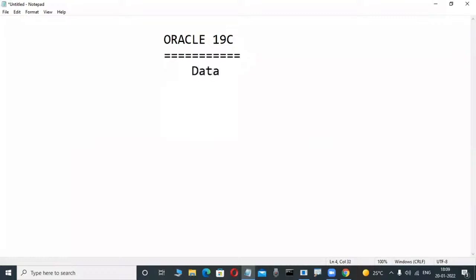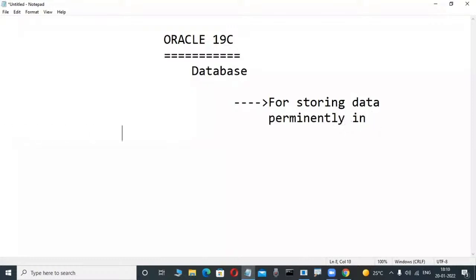Database. Don't write anything, just observe here. What is the purpose of these database products, everyone knows. Whenever we install these database products in our system or on the company side, what is the main purpose? For storing data permanently in secondary storage devices. Secondary storage devices means maybe a hard disk.